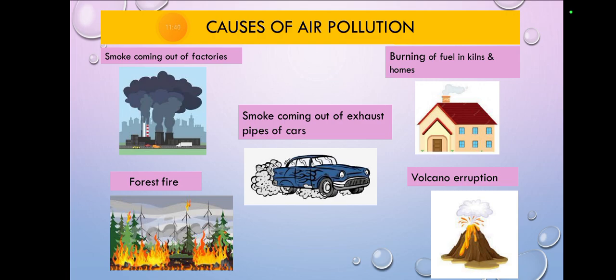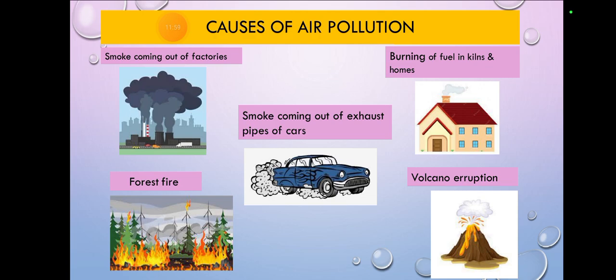Also, the water of the factories and the air of the factory, both of them are very dangerous. They pollute the water, and they also pollute the air. So factories are very harmful for cities.